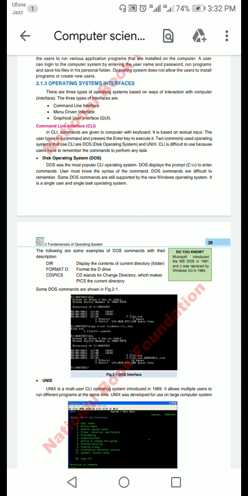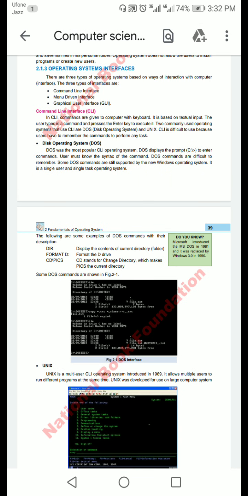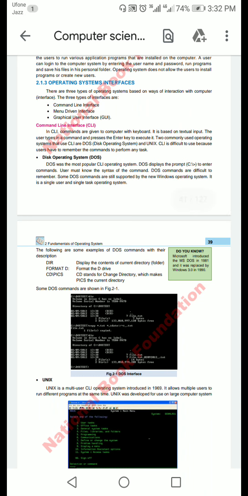There are three types of operating system that are based on ways of interaction with the computer or interface. Number one is CLI, that is command line interface. Number two is MDI, that is menu driven interface. And number three is GUI, that is graphical user interface. Dear student, basically this is about the history of operating system, how operating system becomes